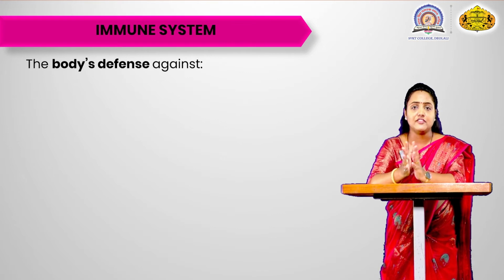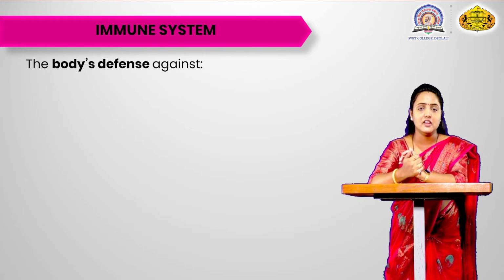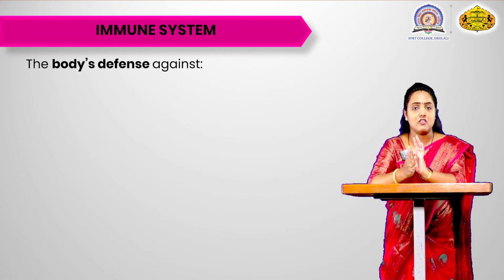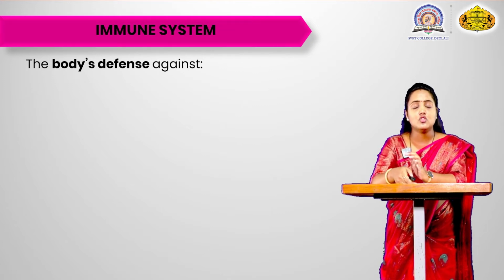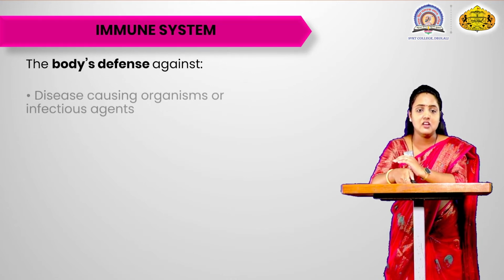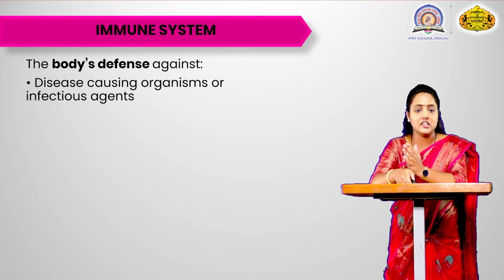Whenever a pathogen enters your body, there is a defense mechanism naturally present in your body. When that defense mechanism works, it is the immune power of your body. Why the body defense, and against what? The body defends against particular diseases which a pathogen can cause.